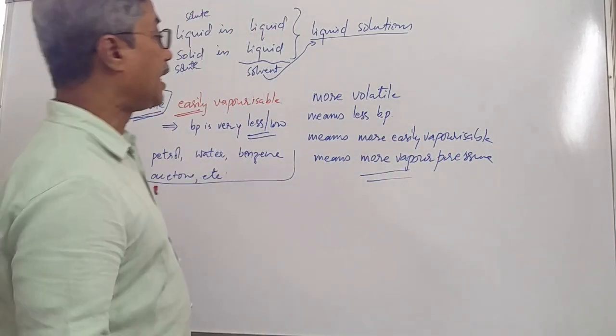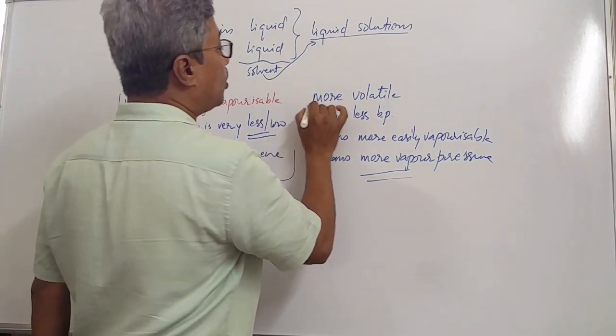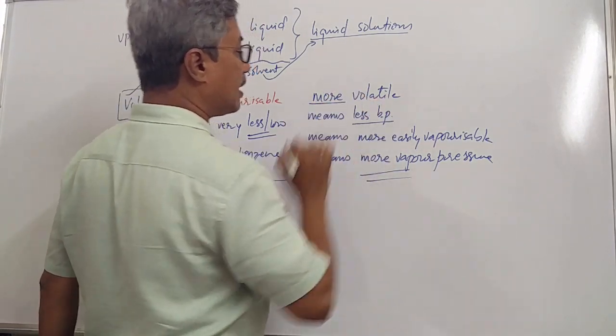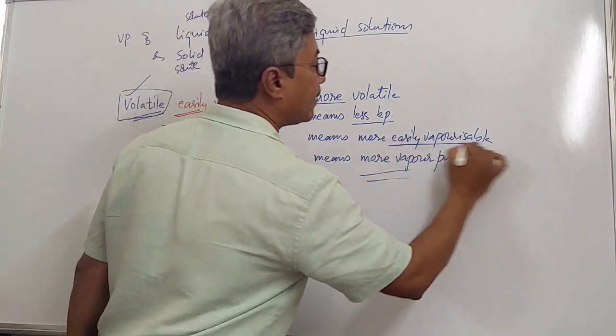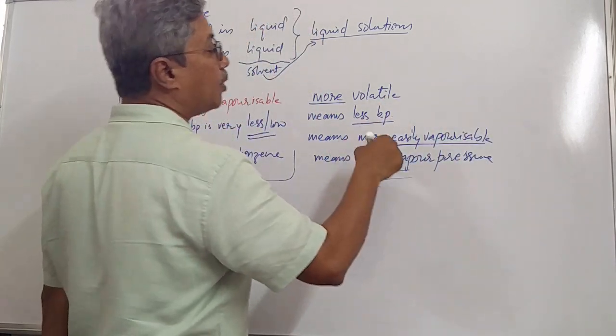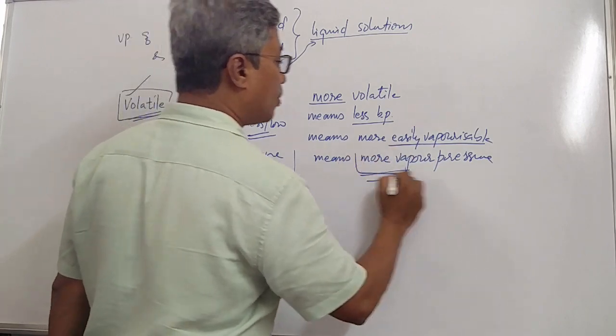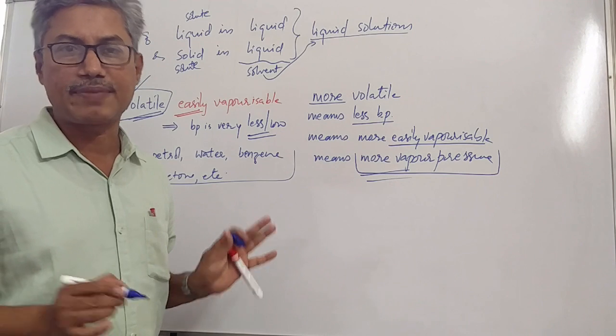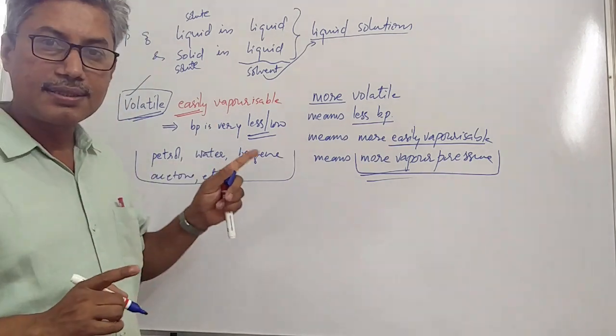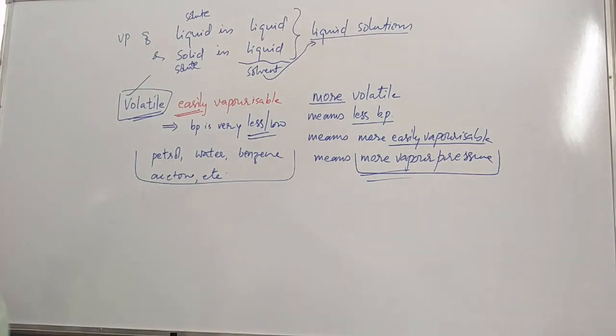It means that the liquid which is more volatile will have less boiling point, and the liquid which has less boiling point is more easily vaporizable, and the liquid which is more easily vaporizable will have more vapor pressure. Is that clear students? This term should be very much clearly understood. Is it clear? Okay.